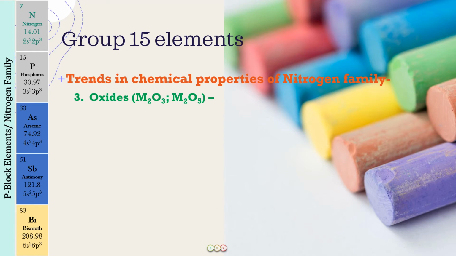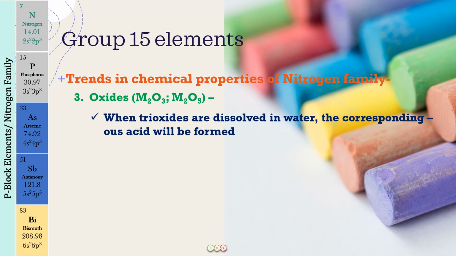Now, one more important thing which I want to tell you in relation to these oxides, which is going to be very, very important for you, is that when the trioxides of the group 15 elements are dissolved in water, they will form the corresponding -ous acid. What I mean by that is, for example, we have N2O3. Here nitrogen is in the +3 oxidation state.